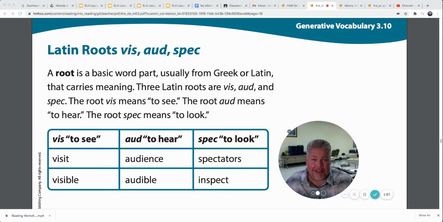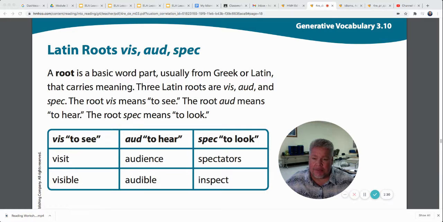Before we do that, let's take a look at two quick slides. The first one here says Latin roots, vis, aud, and spec. So a lot of the words that we use every day come from an older language called Latin. And these Latin roots to words have specific meanings.